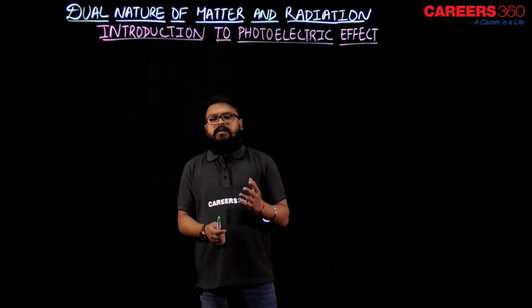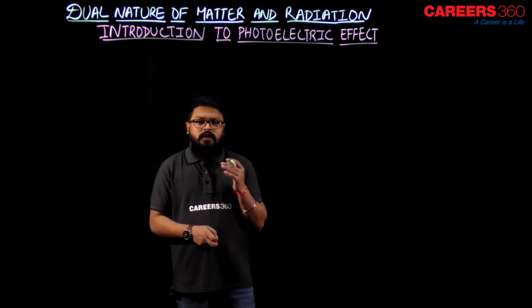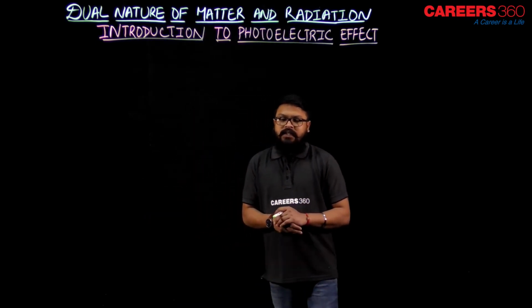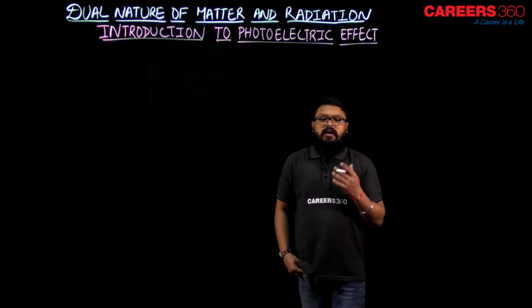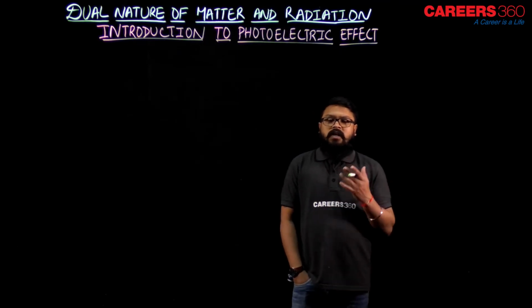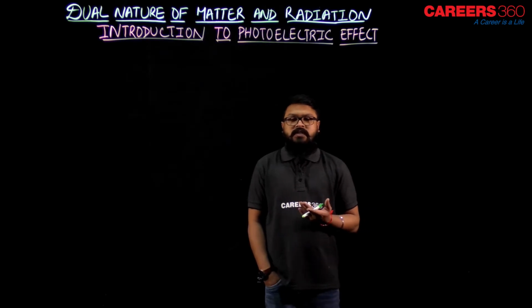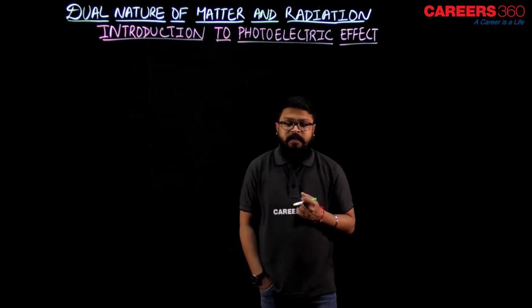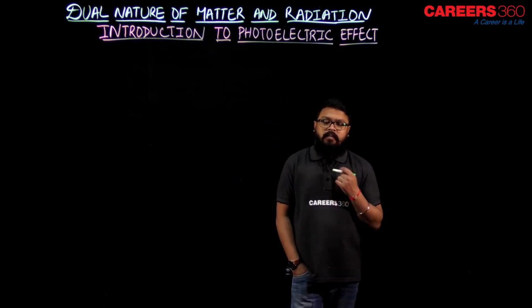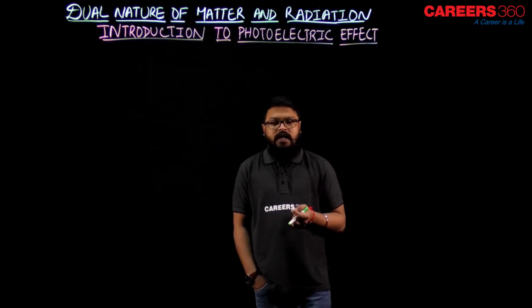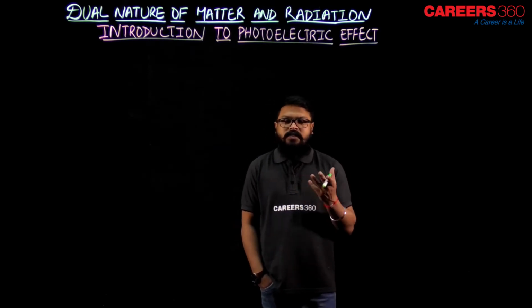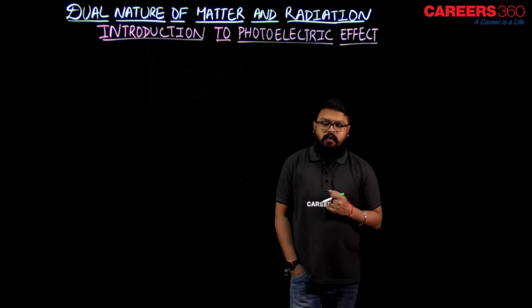So the photoelectric effect is nothing but when an electromagnetic wave or light of energy, or you can say the photon's energy, greater than the work function of the metal surface is incident on a metal surface, the electrons are emitted and those electrons are called photoelectrons. Now let's see how it looks.